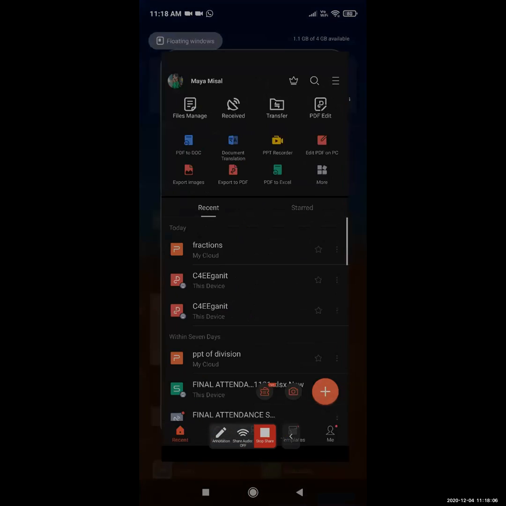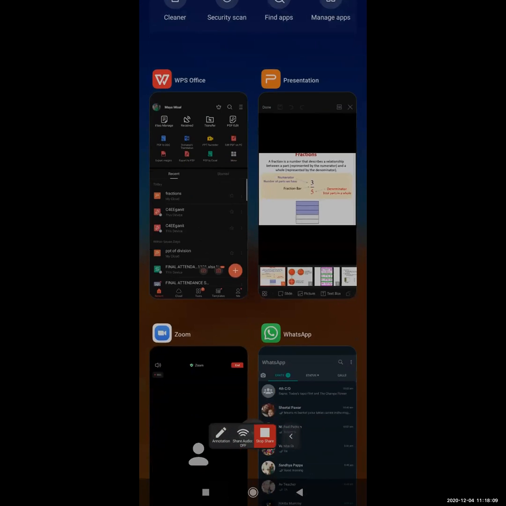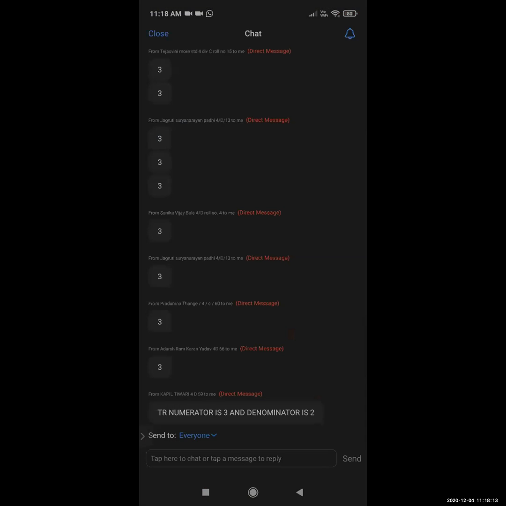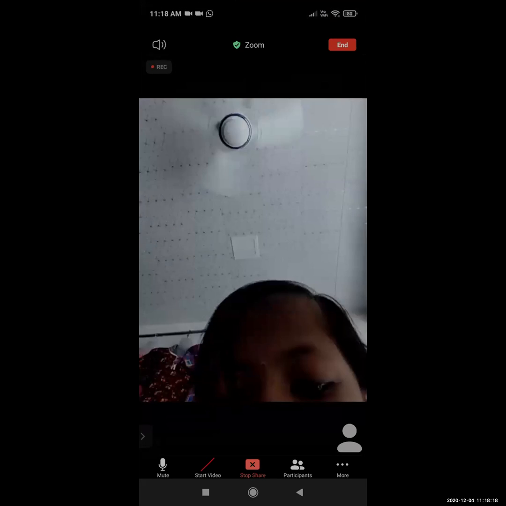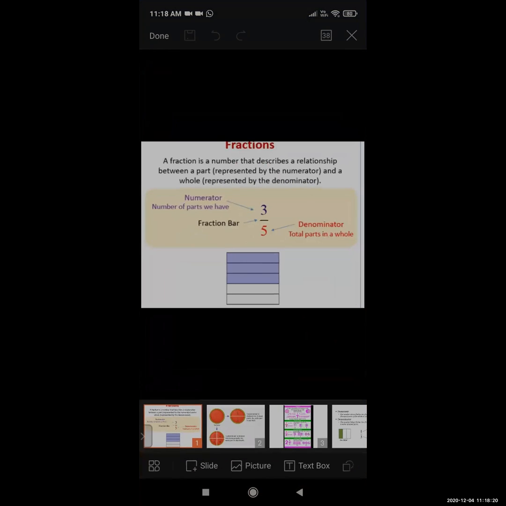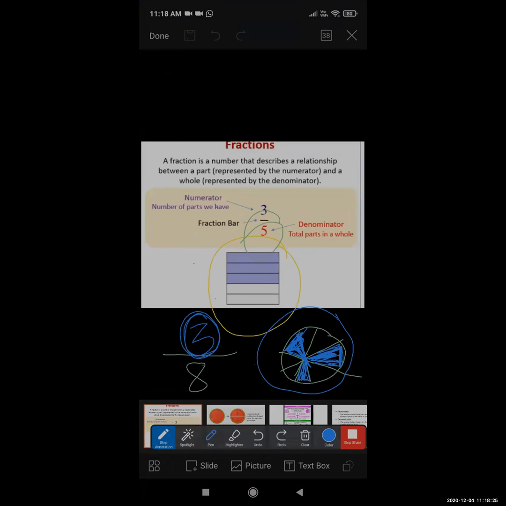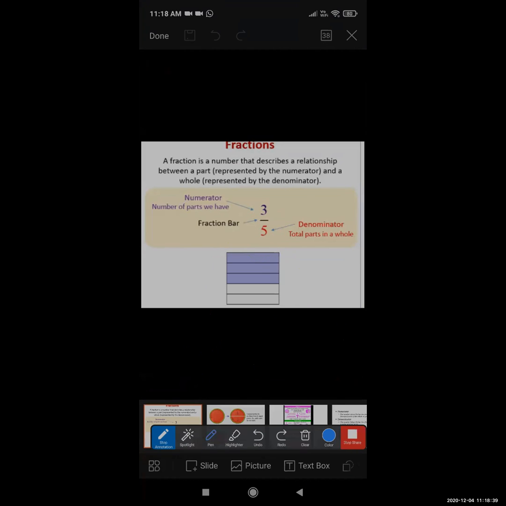Understood? Just a second. I'm going to check the chat box. How many students have given the proper answer? Very nice. Good, good. All of you understood the concept. Okay. So now, wait a second, student. This is the circle part. Now the top side, I'm going to erase this. I'm going to clear it now.